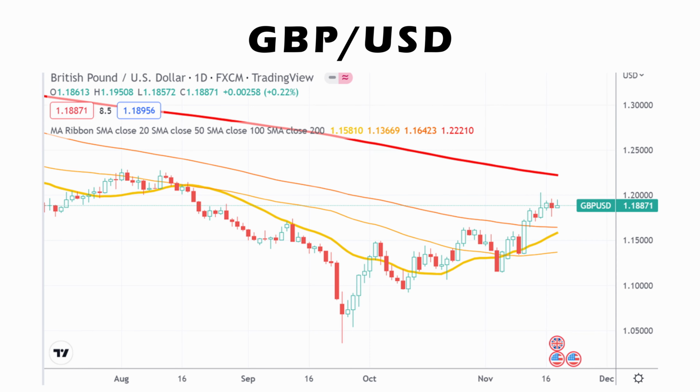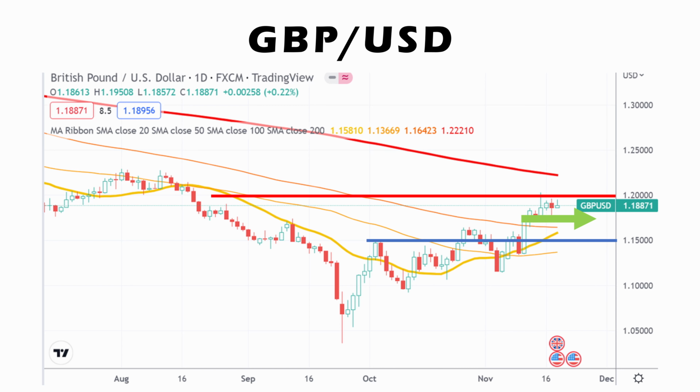UK fiscal statement. A mixture of tax rises and spending cuts announced by Chancellor Jeremy Hunt so far has not given the markets a big shock. Indeed, the pound is behaving stronger than expected. 1.2 may now be a short-term barrier. Anyone interested to buy the pound may consider it at about the 1.16 level. The trading range is 1.16 to 1.20.